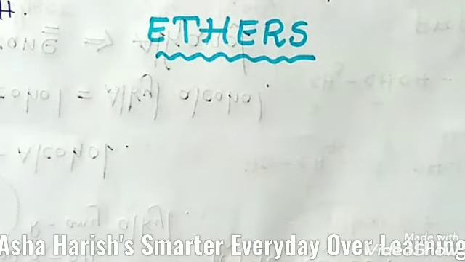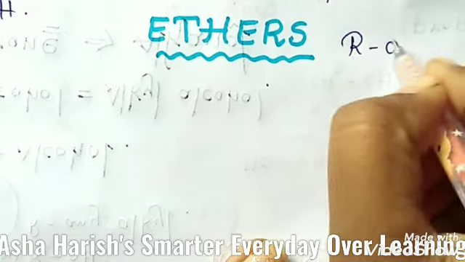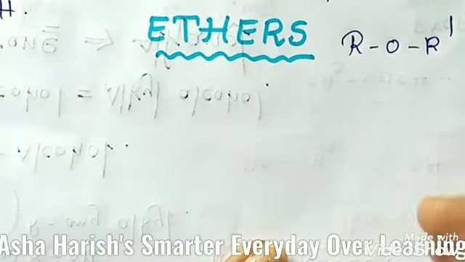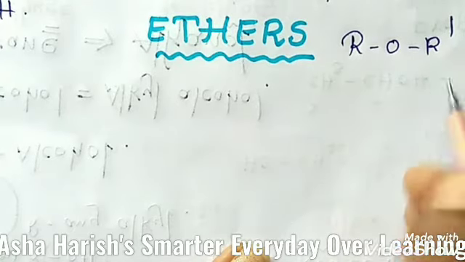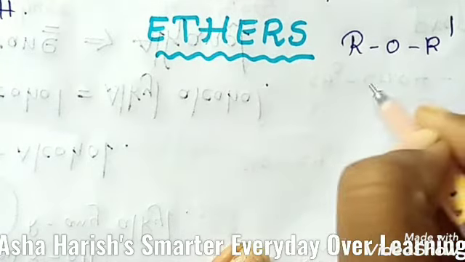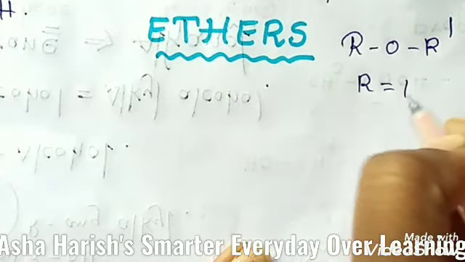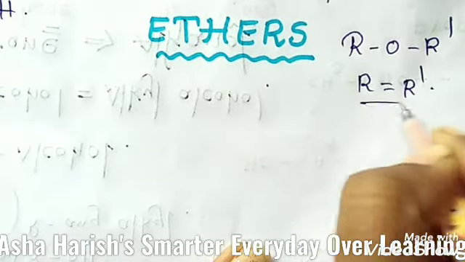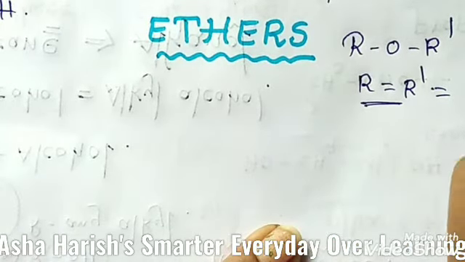Let's start with ethers and their general formula, ROR', where R and R' are the same or different alkyl groups. If, for suppose, R is equal to R', these ethers are called simple ethers.